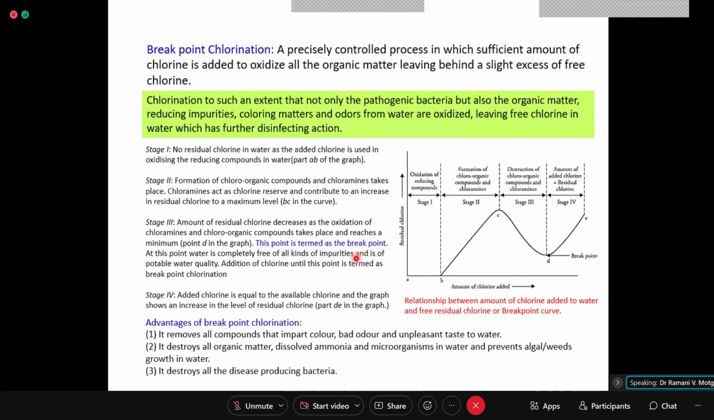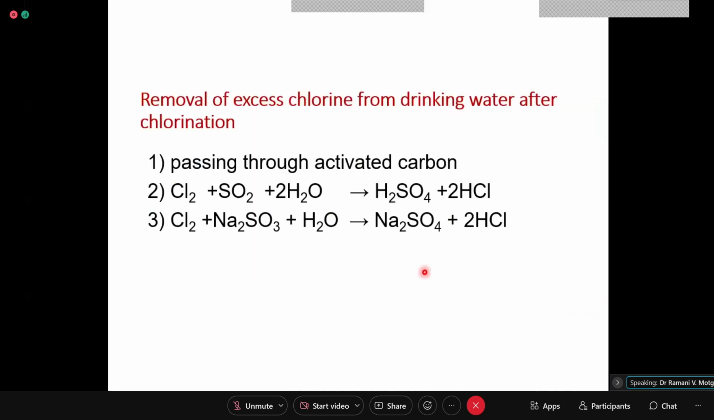Okay, then if this slight excess is very much in excess, then you can remove a little excess part. Removal of excess chlorine from drinking water after chlorination can be performed by passing through activated carbon or treating it with SO2 gas so that it leads to formation of H2SO4 and 2HCl. So these two acids will be forming, or treating the water with sodium sulfite, which will lead to formation of sodium sulfate plus HCl. Okay, so this is how chlorine can be removed.